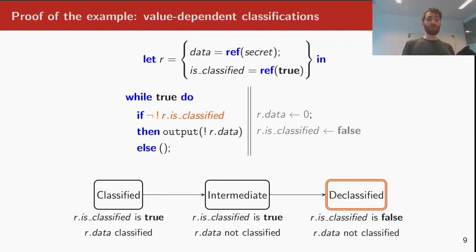Then, when we reach the output command, we know that the system still has to remain in the declassified state, because this state doesn't have any transitions from it. So that means that the record R could not have evolved into a different state in between those two operations. So whatever is stored in the R.data field is non-sensitive, and we can output it to the screen.